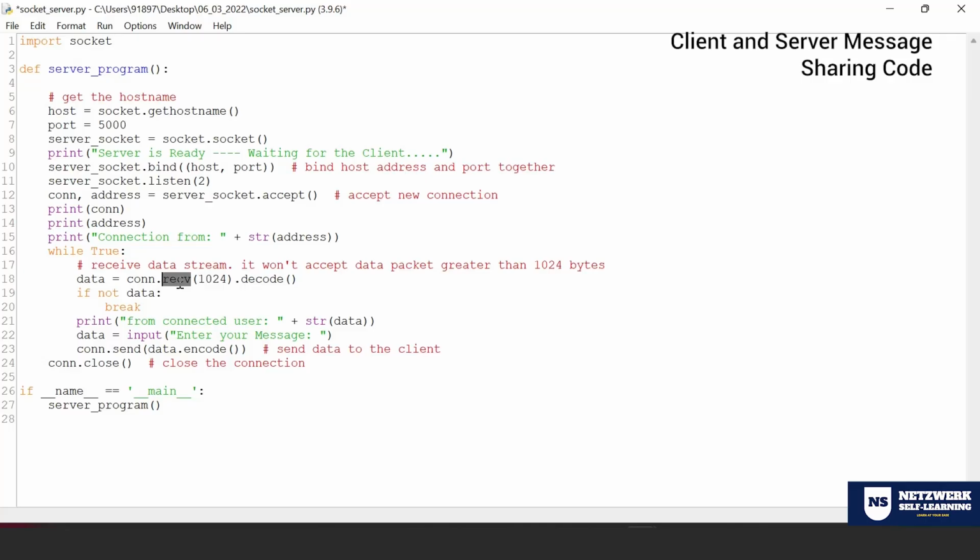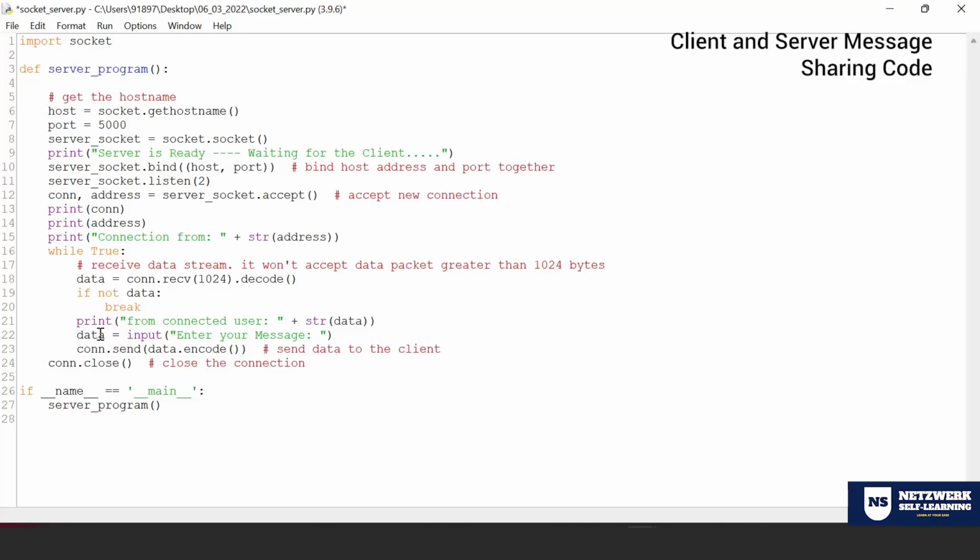That means they make sure that nobody reads it unless you decode it. So that's why when I receive data, I'm decoding it. Now, if there is no data after receiving from the connection, I'm breaking the while loop. But if there is data, then I'm printing it here saying that from a connected user, this is what the data is all about.